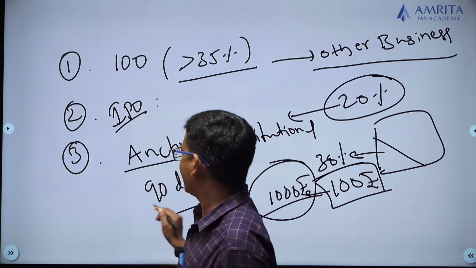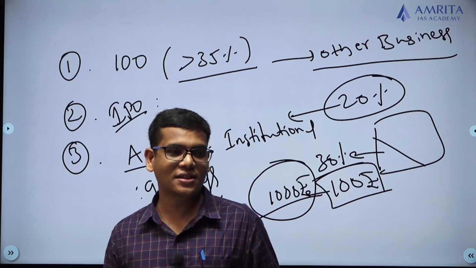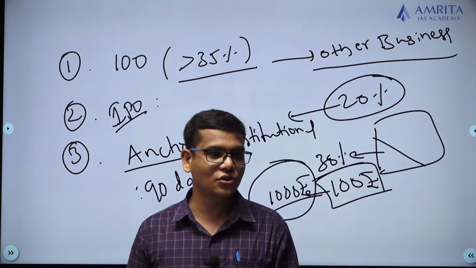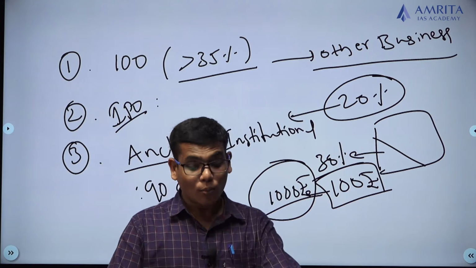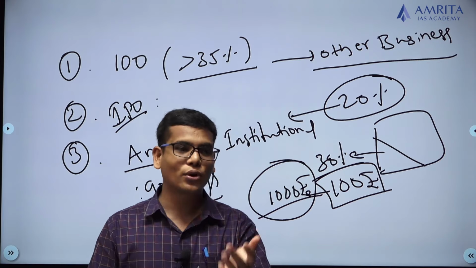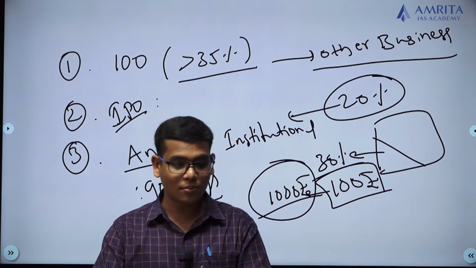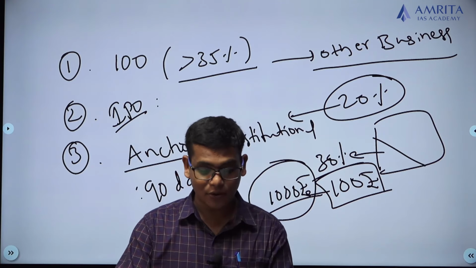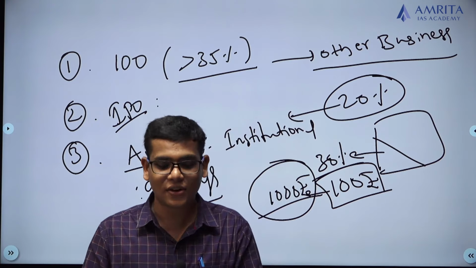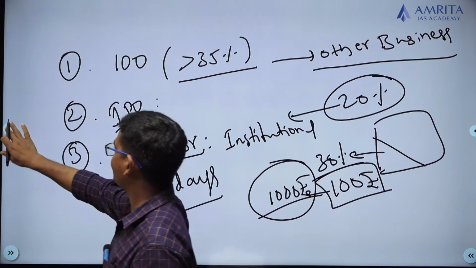So they said that until 90 days, institutional investors like banks or other financial institutions, which we call anchor investors, will not be able to sell more than half of their shares before 90 days from the date of IPO, against the current stipulation of 30 days.